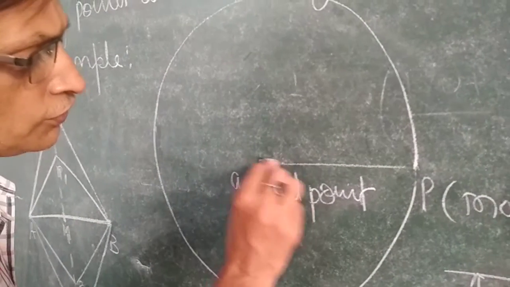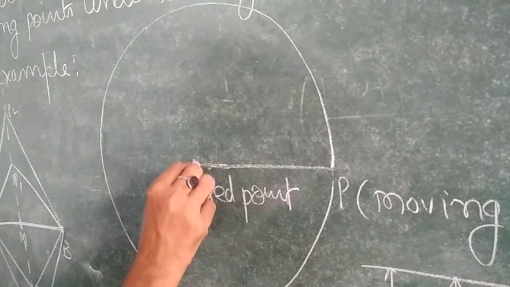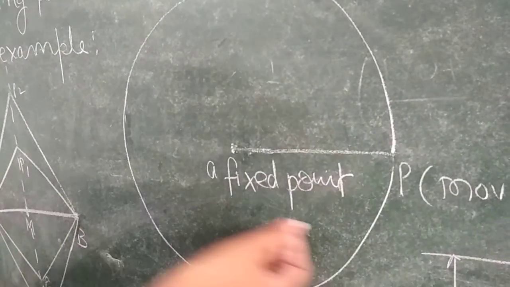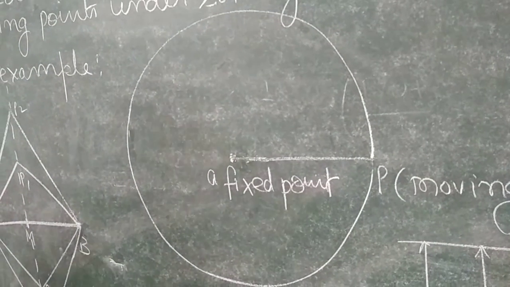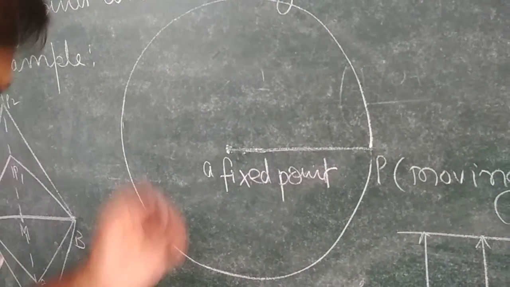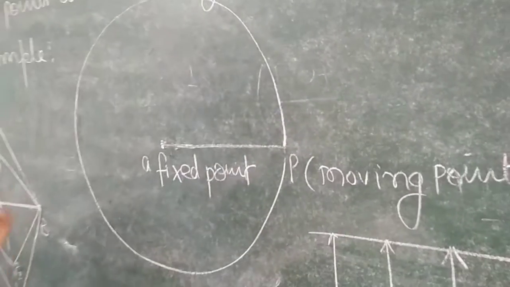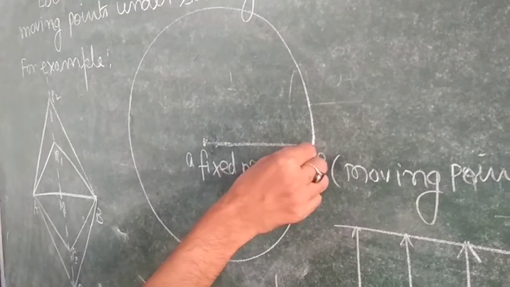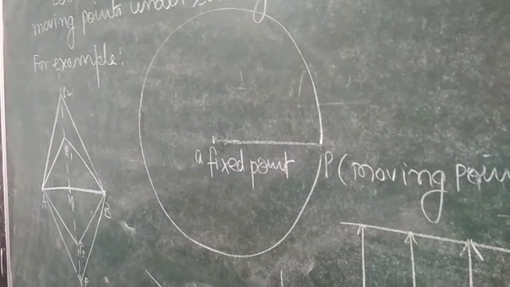This fixed distance is called the radius of the circle, and this fixed point is the center of the circle. The geometrical shape so obtained is called the circle. You can define a circle as the set of all the points which are arranged in such a way that they always keep a fixed distance from a given point.